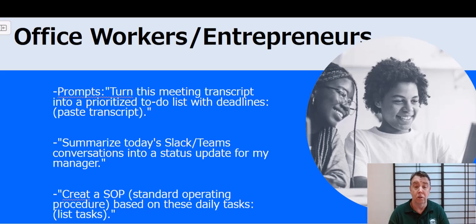Regarding office workers or entrepreneurs, prompts: Turn this meeting transcript into a prioritized to-do list with deadlines. Paste transcript. Summarize today's Slack/Teams conversations into a status update for my manager. Create an SOP, standard operating procedure, based on these daily tasks. List the tasks.